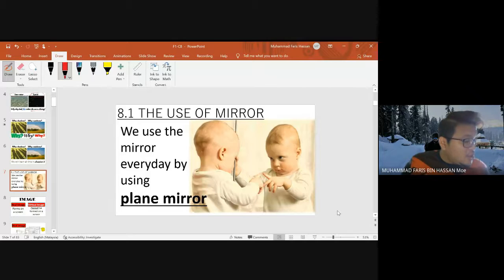Okay, state that the object distance is equal to the image distance in a plane mirror, and then use the plane mirror to apply the concept of reflection of light, and then justify the application of concave mirrors and convex mirrors in daily life, and construct an optical instrument to appreciate the use of these optical instruments to enhance the ability of the human senses and solve problems in daily life involving the application of plane mirrors, concave mirror, and convex mirrors.